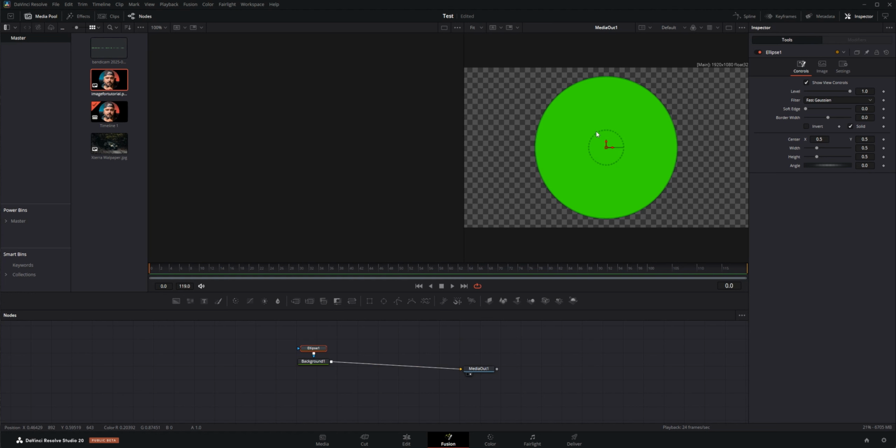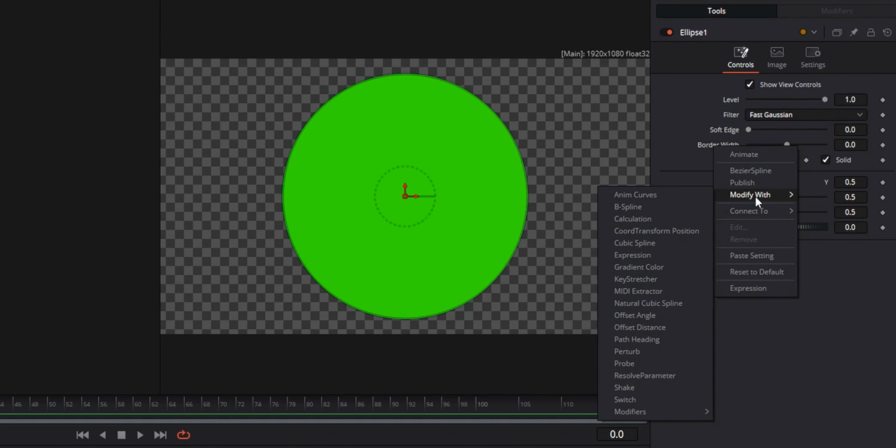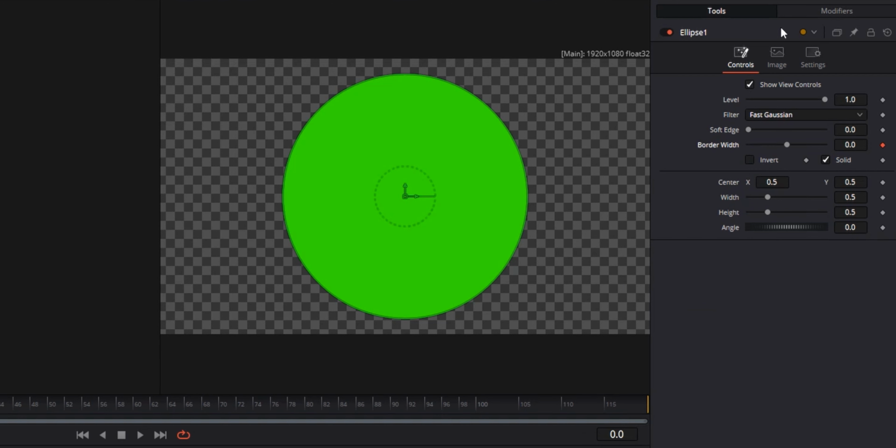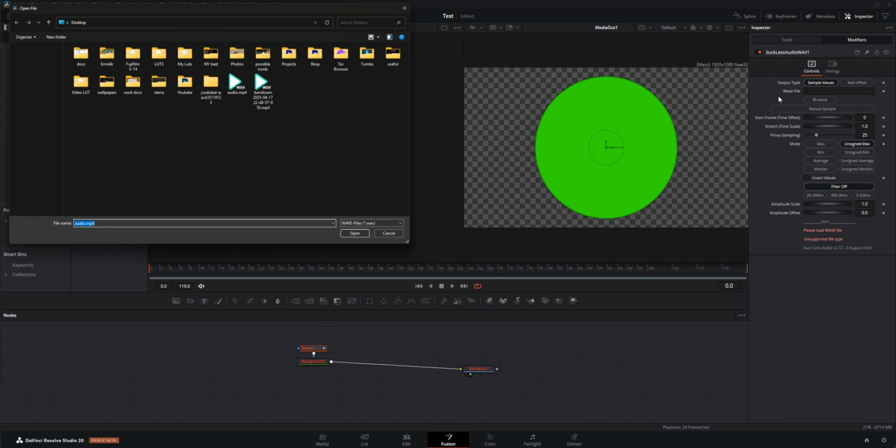Now we need to make this react to our audio. And for that, we're going to use this border width parameter. Right click on it, go to modify with, and modifiers, suck less audio. Switch to the modifiers tab, and in here you can see it says please load wave file. So if you have MP3 files, etc., you should convert them to the wave file to be able to work in this plugin. So if we add something that is not supported, you see it will say unsupported file type, and boom, you cannot do anything. So convert your file to the proper wave file before adding it in here.